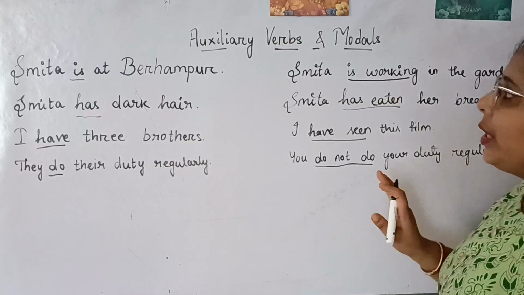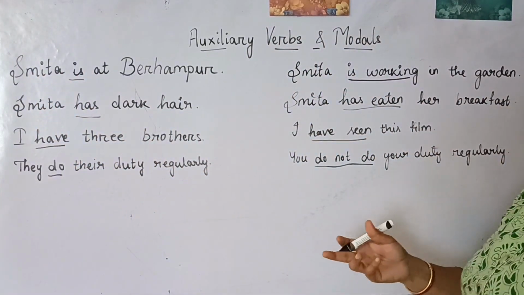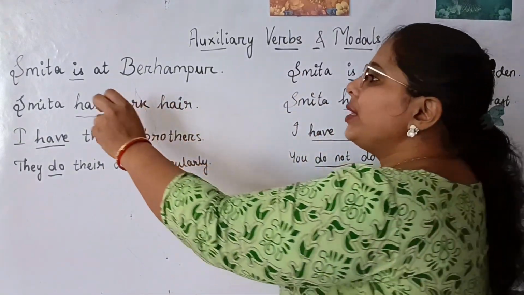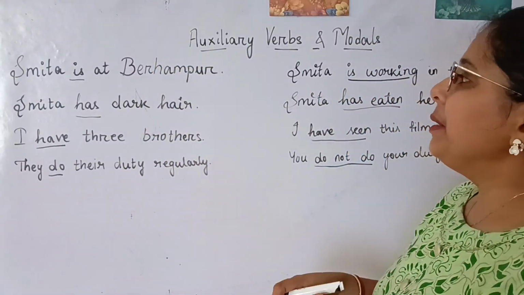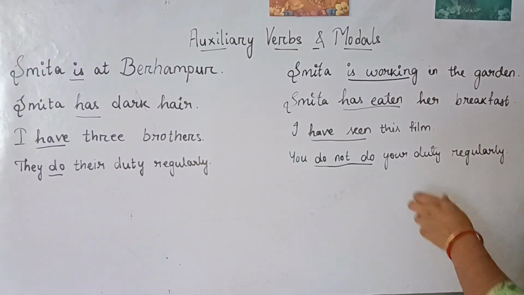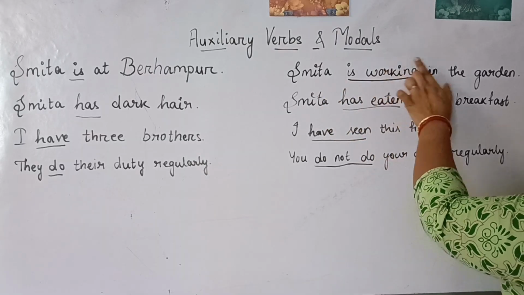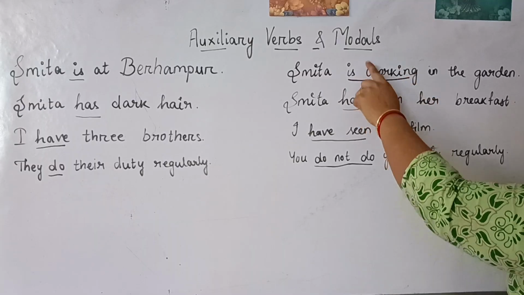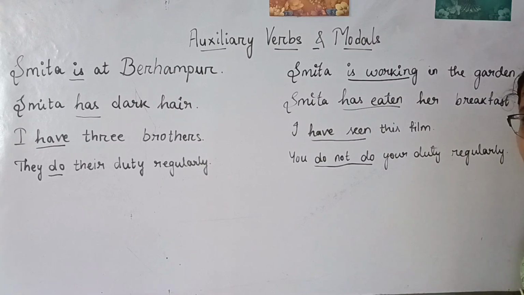Clear or not? Now, in these sentences, if we see Smita is at Berhampur, here our main verb is is. We don't have any other word. So when a verb itself acts as the main verb, then we consider it as a main verb. But when we need another verb, and this is just a helping verb, like she is working, working is the main verb, and we need something else to make it a complete sentence. So in this case, is becomes a helping verb. It is helping the main verb to bring a correct meaning to the sentence.